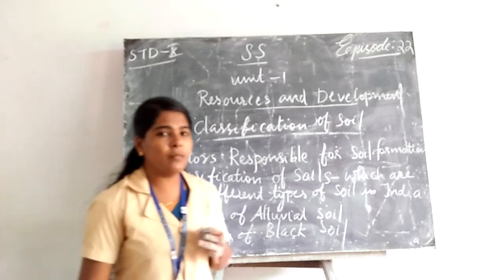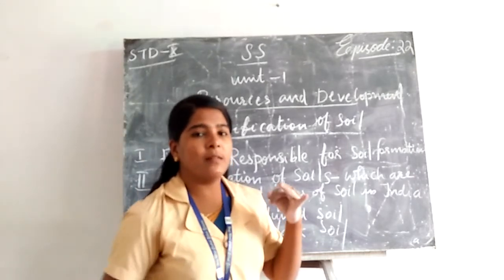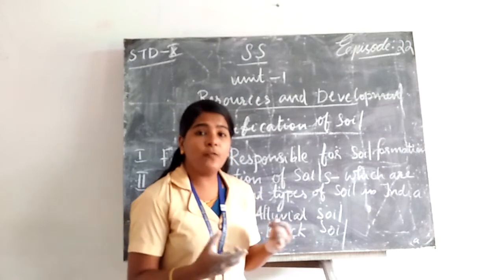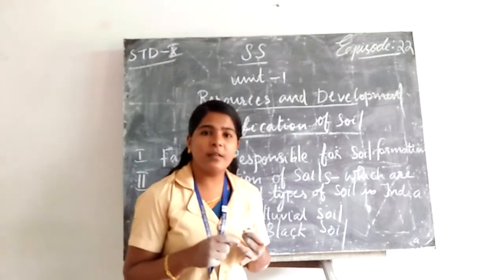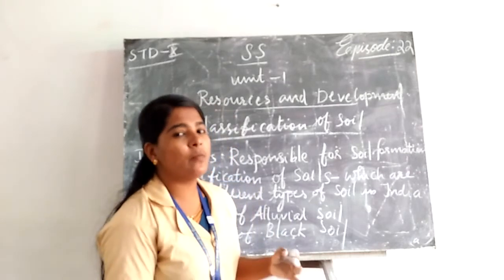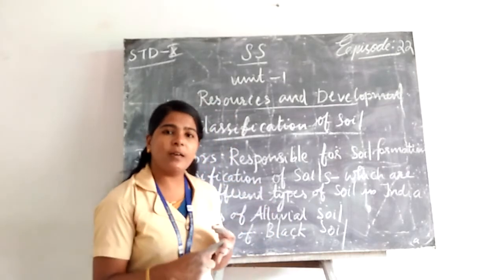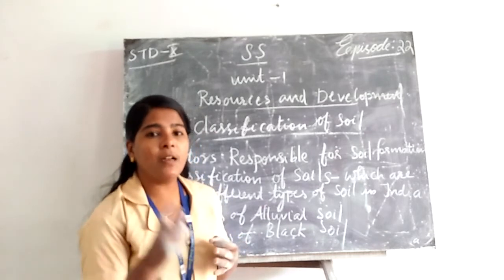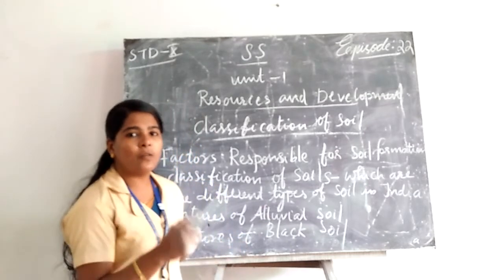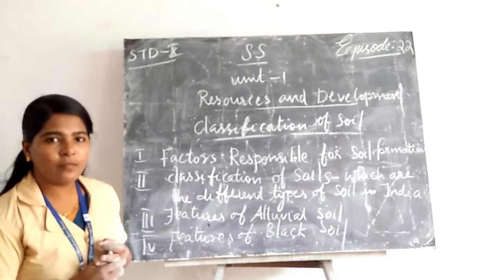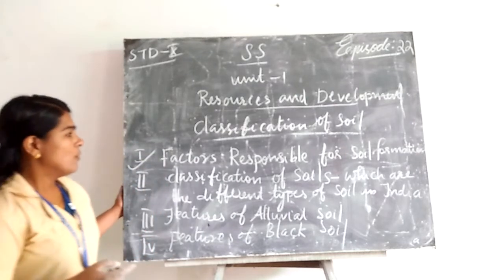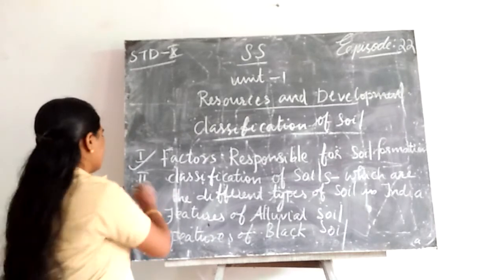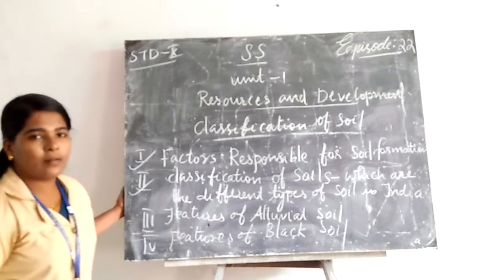Then another factor: there are some natural forces. Which are they? Running water, glacier and wind are also responsible for the formation of soil. Then the last one, some chemical and organic changes cause the formation of soil. Then we discussed classification of soil.